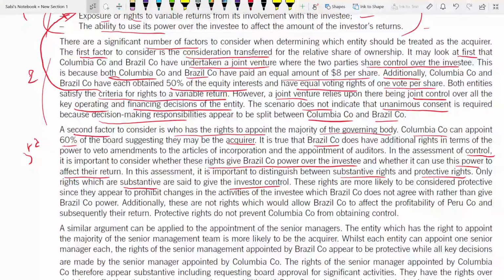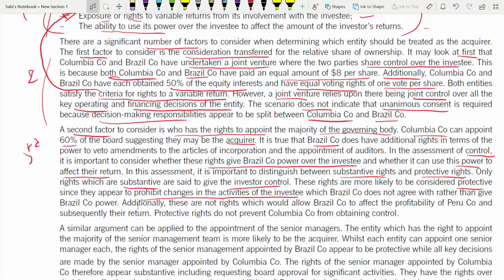These rights are more likely to be considered protective, in order to protect them. They are protective since they appear to prohibit changes in the activities of the investee. That means you cannot make changes in the activities of the investee. Those are known as protective rights, which Brazil does not agree with, rather than give the Brazil company power.